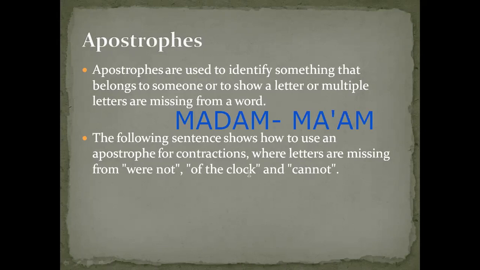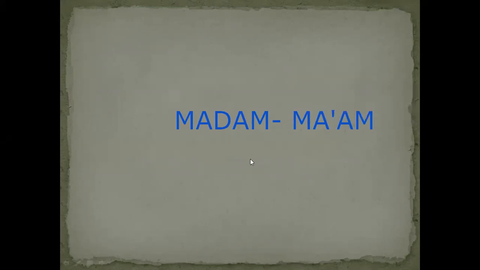And even if you guys see here, the following sentences show how to use an apostrophe for contractions. Okay, so this was just an example of it. I'll write some words here. You guys have to change that into contractions. Open your books, everyone, and start writing this.